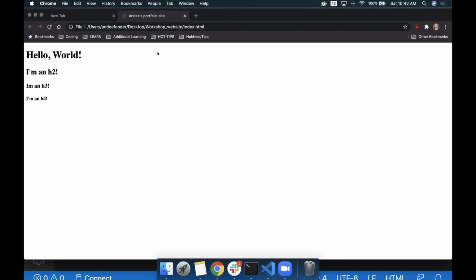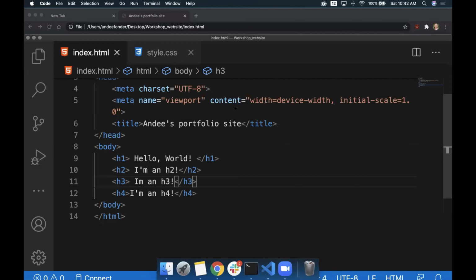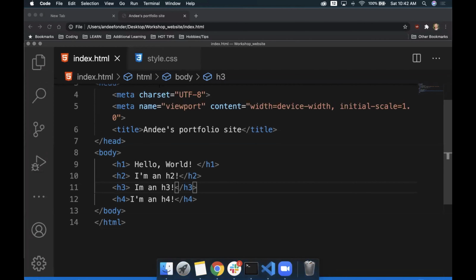I don't know why, I can't get it into the code, the program VS Code. Is that what we're working in? I can't get my Chrome window to go in there.